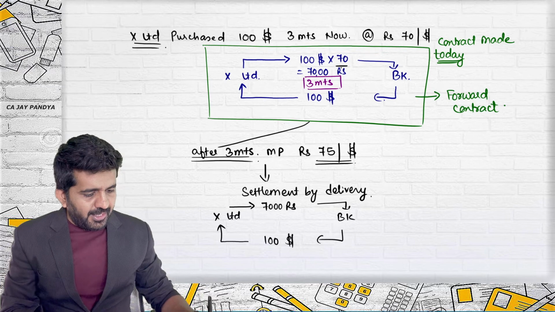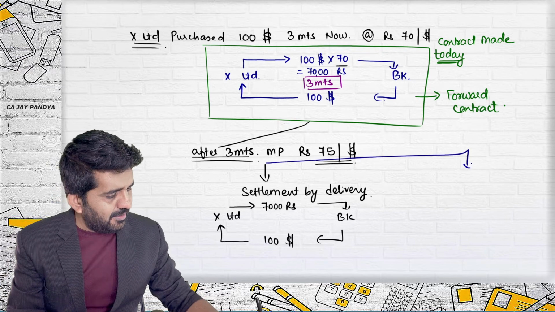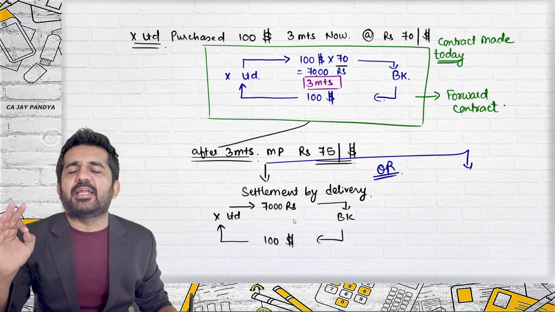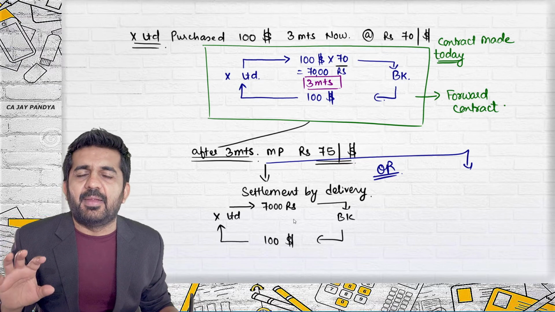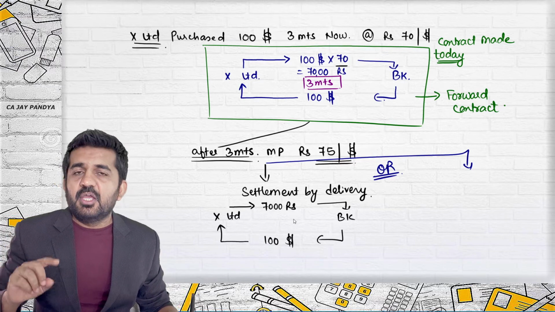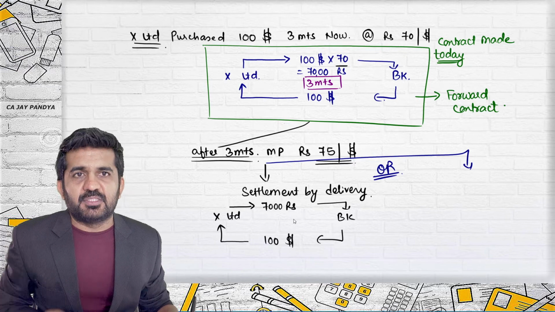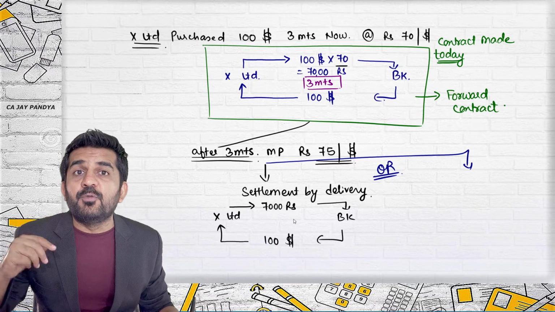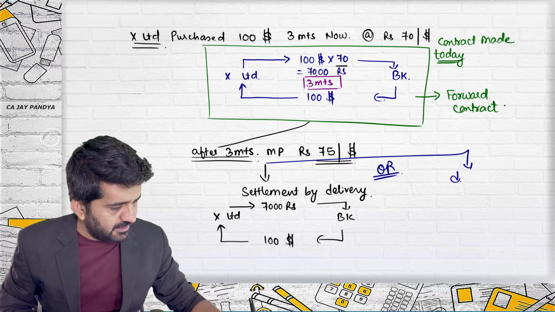Sorry. Try to concentrate. Another option is settlement by difference, and please try to understand, if the settlement is done by delivery, there is nothing regarding settlement by differences. If you want, you can make settlement by differences. 90% of transactions in futures or in forwards are settled through differences.